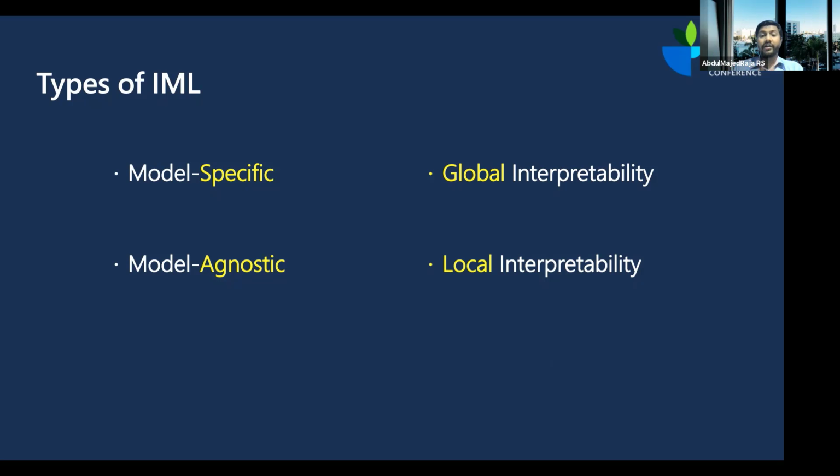And what is local interpretability? Local interpretability is where you take one particular data point, one particular case, and you have a method that can explain why a particular prediction has been made for that particular point. That is called local interpretability. We talked about the legality, the right to explanation of GDPR, and local interpretability is very important for that. The methods that we look at today will help you with local interpretability and are also model agnostic.